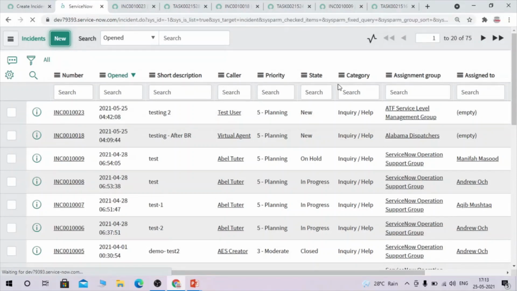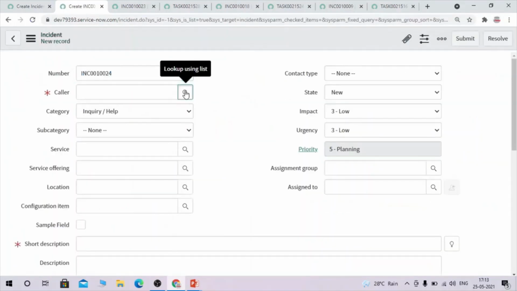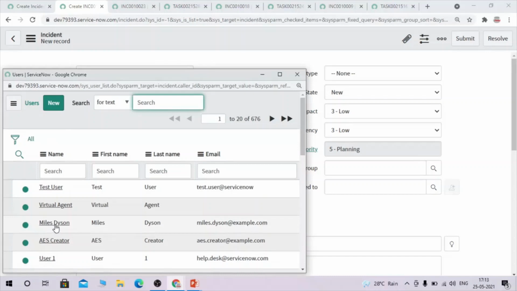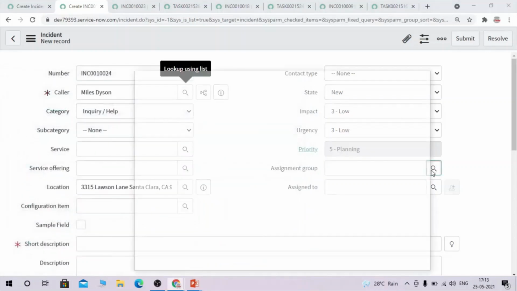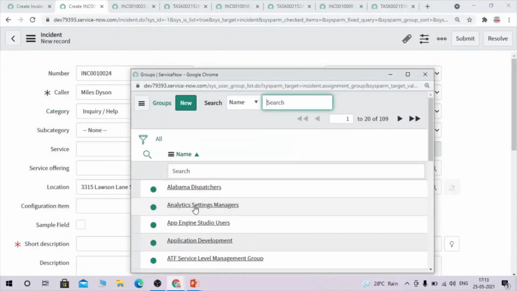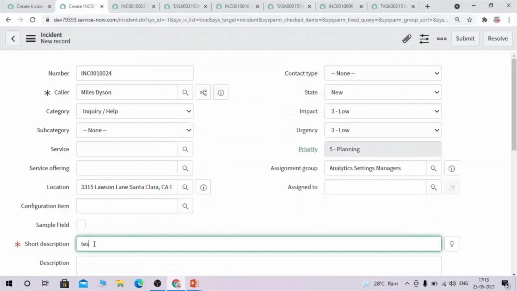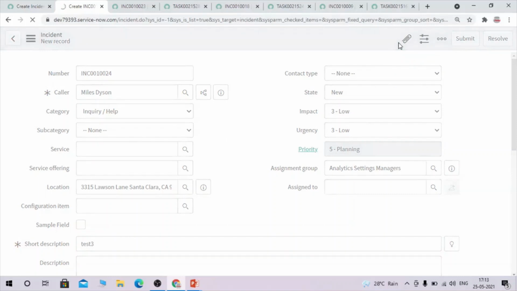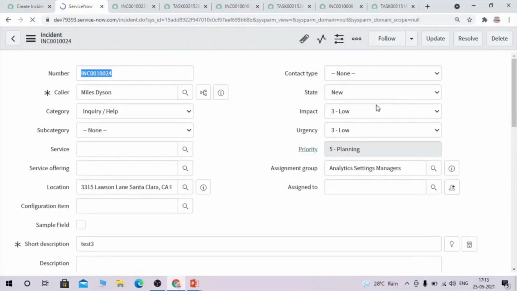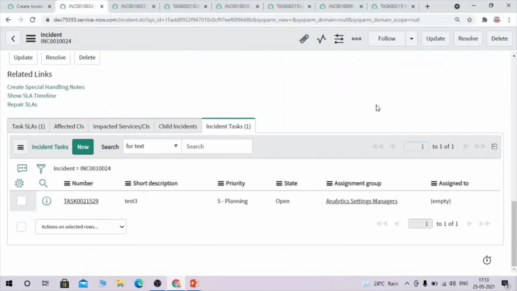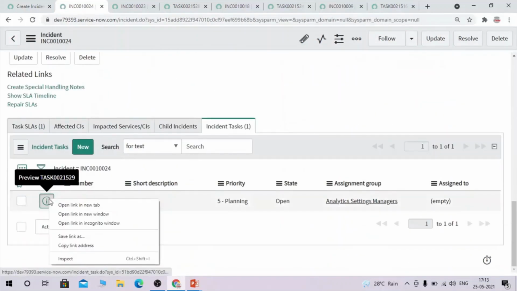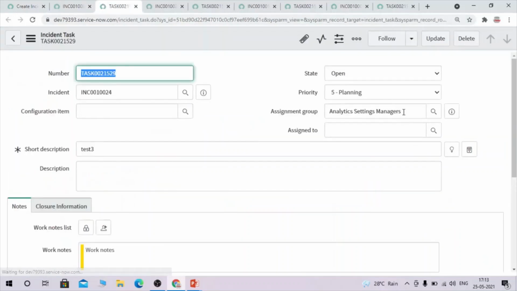Sometimes it works fine, sometimes it doesn't. So let me try once again. Okay, so now it has been populated. So guys, yeah, you have to try some different ways.